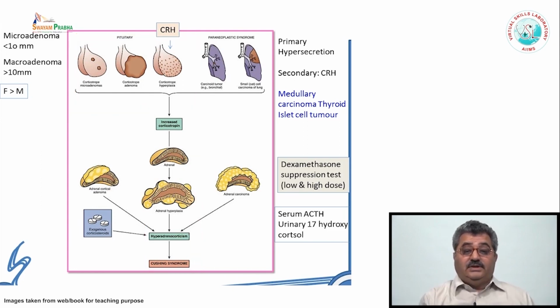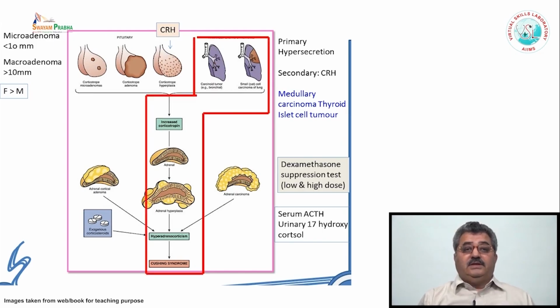In case of ACTH independent causes, which is the ectopic, many times there can be ACTH which is produced by tumors. For example, some carcinoid of the lung or pancreas, or the small cell carcinoma of the lung, or medullary carcinoma of the thyroid, they can produce the ACTH, which is not suppressed by the dexamethasone test. So this is ACTH independent. And the treatment for these cases is the surgery of the primary tumor, as compared to the pituitary adenoma, where it is the surgery of the pituitary adenoma.